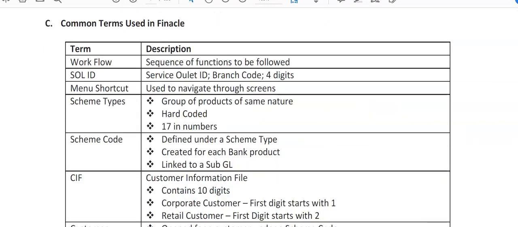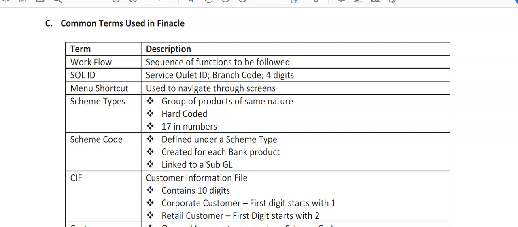So friends, there are certain terms which are used in Finacle. So I shall be dealing with them, you can note it down, that's why I'm going very slow, or you can repeat the video, right? Workflow, sequence of functions to be followed. Sole ID, service outlet ID, branch code, 4-digit. From this is the sole ID where the account has been opened or wherever the transaction is being made. Every branch is allotted a sole ID and all the accounts opened in that branch start with that sole ID, so that the bank anywhere in India can know which branch of the bank that account belongs to.